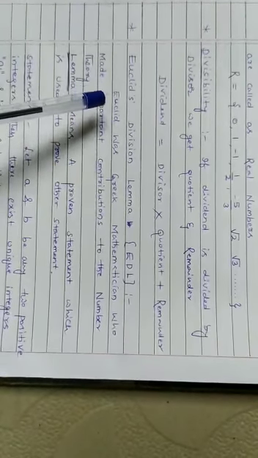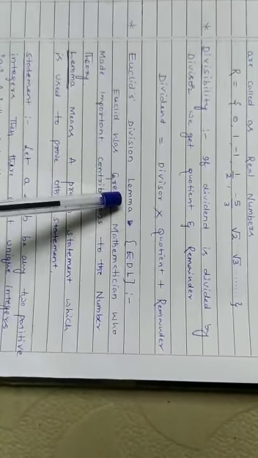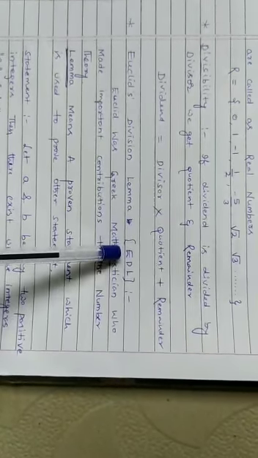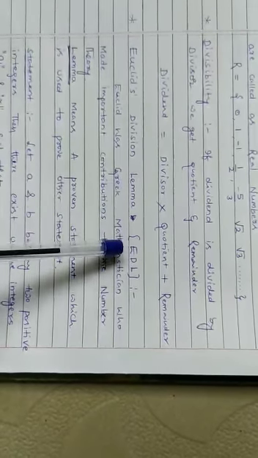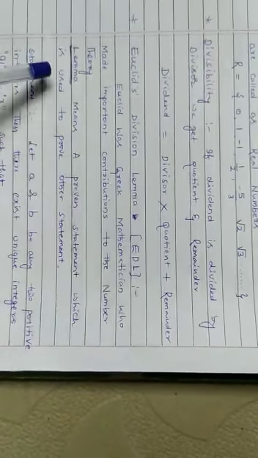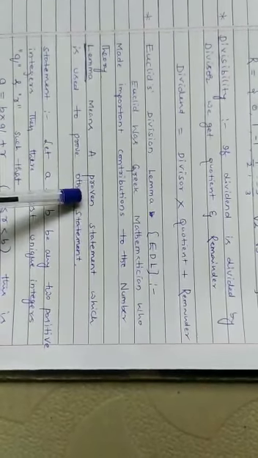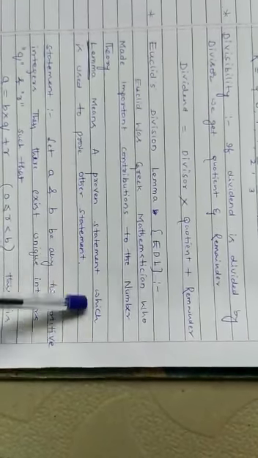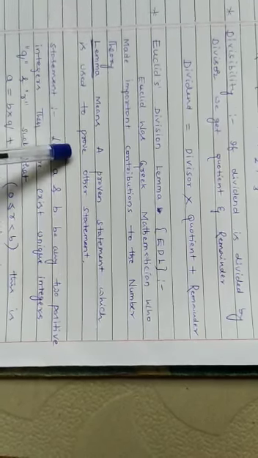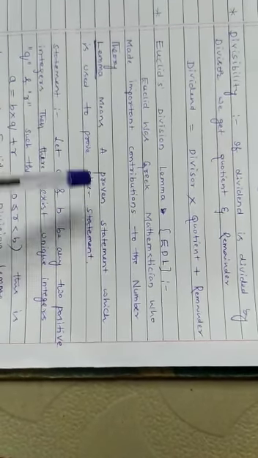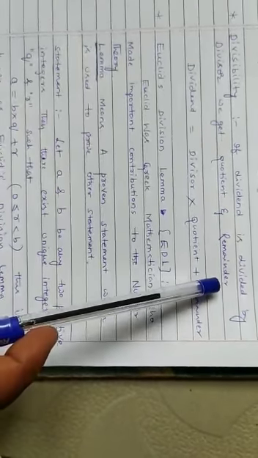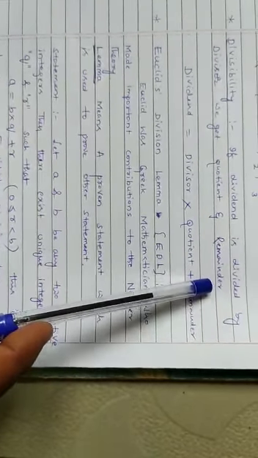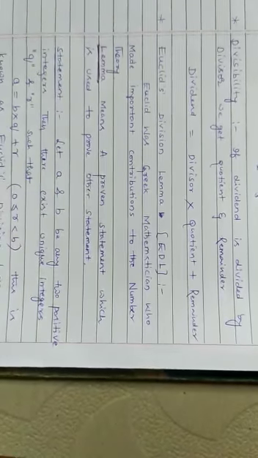Euclid's division lemma, the short form is EDL. Lemma means a proven statement which is used to prove other statements. Euclid, a Greek mathematician, used statements which have been proved to prove other statements.